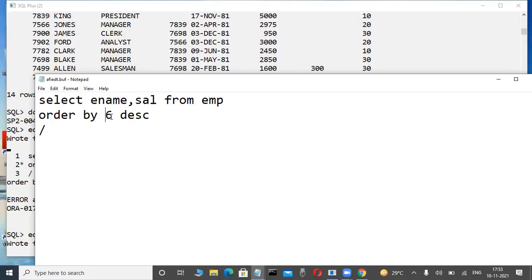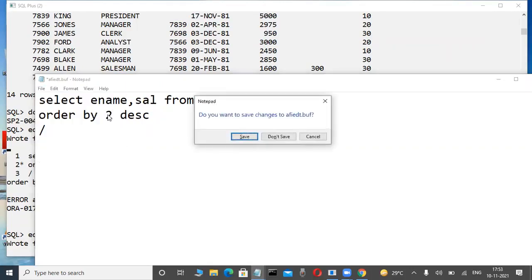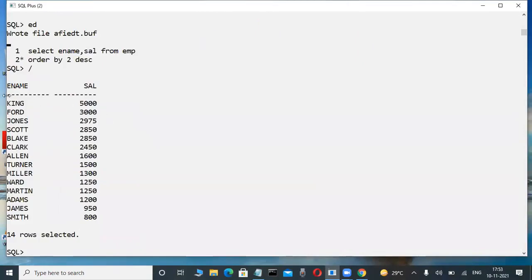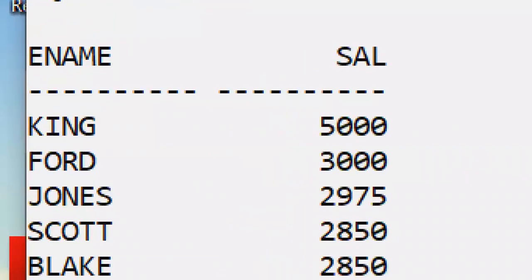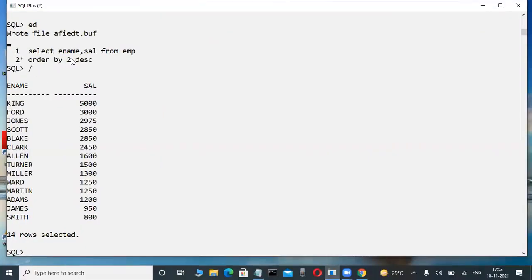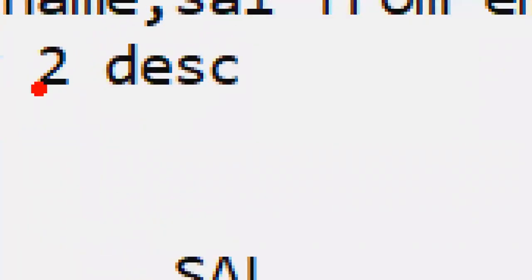Now in this case, 2 is the correct answer. Observe here, I am writing 2. 2 means what? Salary column. Yes, this is correct. Very, very important. We can also use a number. Some of the senior-most developers use numbers only for easiness, not for any performance difference, in place of columns. But what does that number represent? Column position in the select list, not in a table.